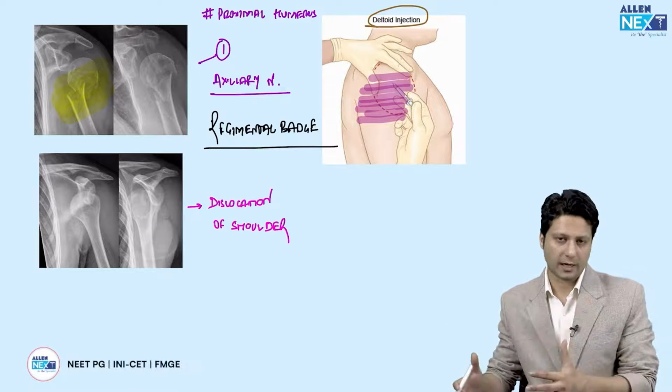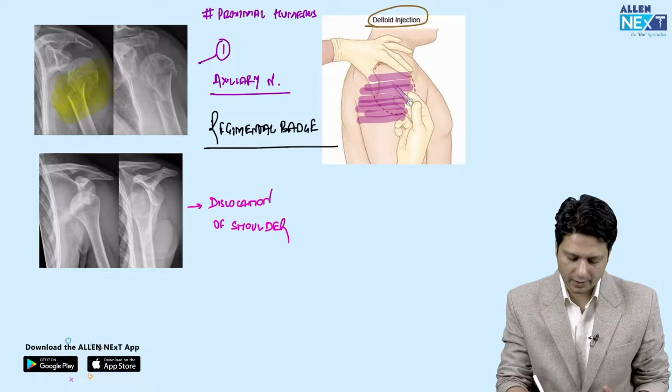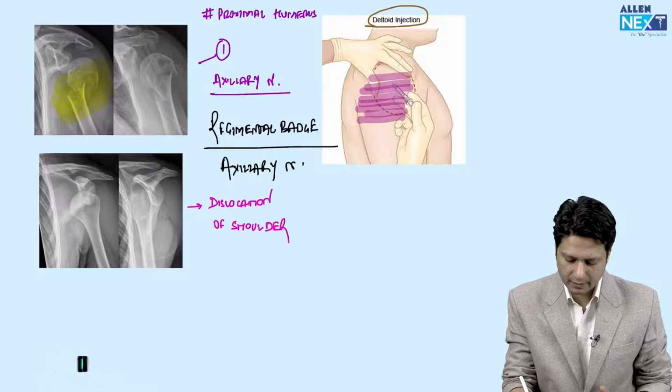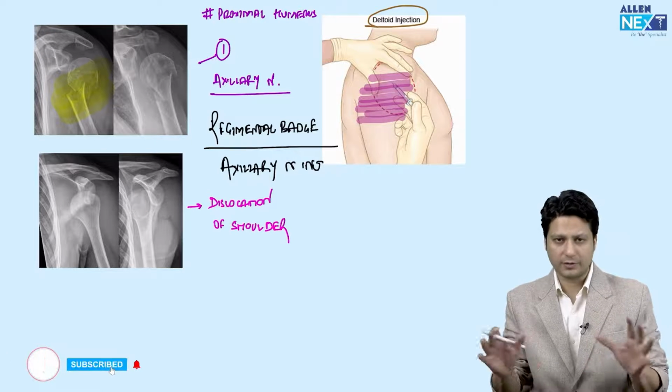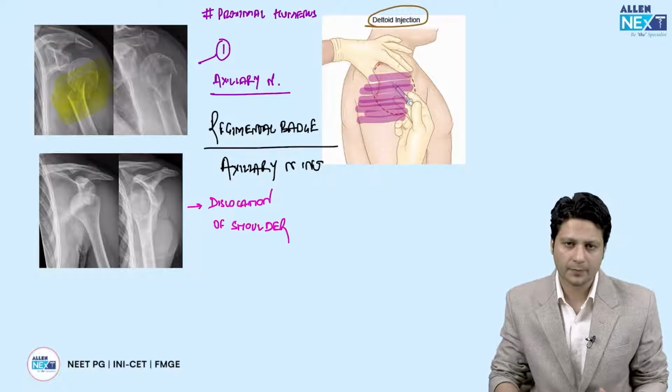And then they will seek for the answer that what is the name of the nerve which is likely to be injured in this case. Answer for that question is, obvious answer is axillary nerve injury. So this is one point. Nerve injury से related एक axillary nerve injury पे बहुत common एक question पूछा जाता है, right?